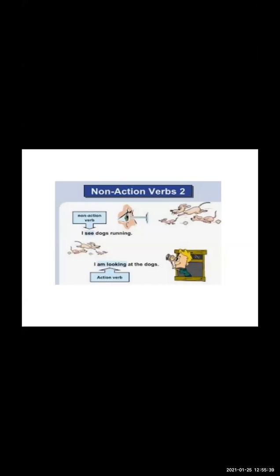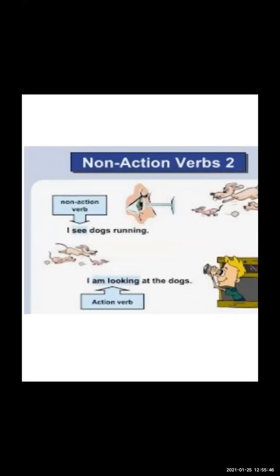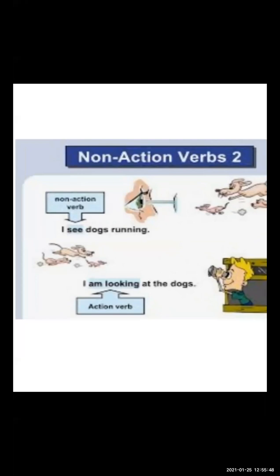Now, what is the difference between the action verb and the non-action verb? See the first picture, the upper side. What is written over there? Non-action verb: I see dogs running. Sees means you just look. You are only seeing. So that is your non-action verb.